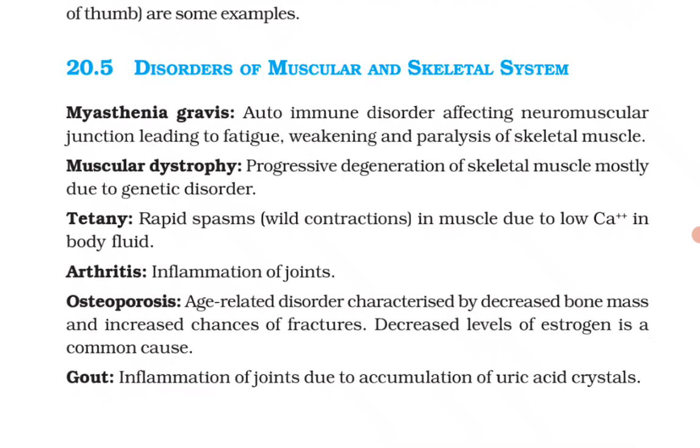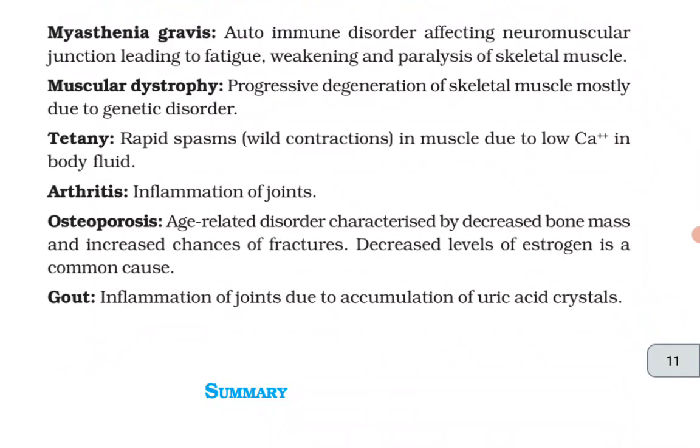Disorders of the muscular and skeletal system. Myasthenia gravis: an autoimmune disorder affecting the neuromuscular junction, leading to fatigue, weakening and paralysis of skeletal muscle. Muscular dystrophy: progressive degeneration of skeletal muscle, mostly due to a genetic disorder. Tetany: rapid spasms, wild contractions in muscle due to low Ca2+ ions in body fluid.